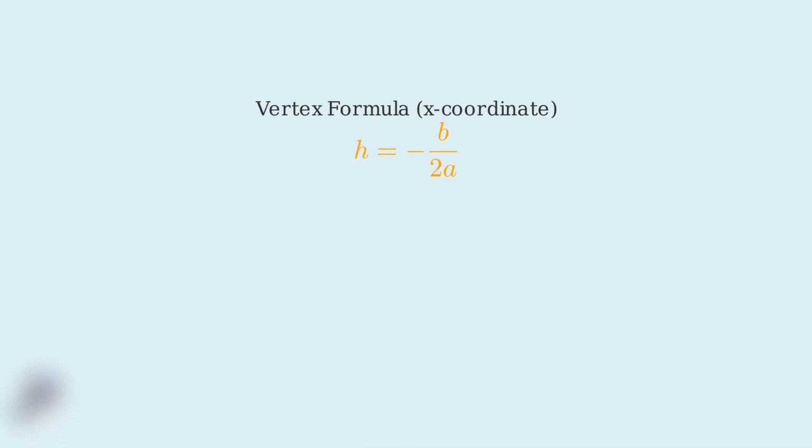Let me break down what each part of this formula means. The letter h represents the x-coordinate of the vertex. The letters a and b are the coefficients from our standard form equation. Once we find h, we can find the y-coordinate of the vertex, which we call k, by substituting h back into the original equation. So k equals f of h.